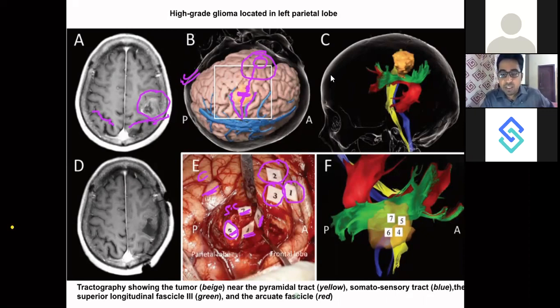Now this is again a 3D model which is showing you the DTI, the diffusion tensor images. This red color is the arcuate fasciculus. It is arc shaped, okay, and it is carrying your speech data. These are the corticospinal tracts. This yellow one is the sensory tract, the spinothalamic tract. So when you are excising this particular tumor, you would try to avoid these tracts, right?